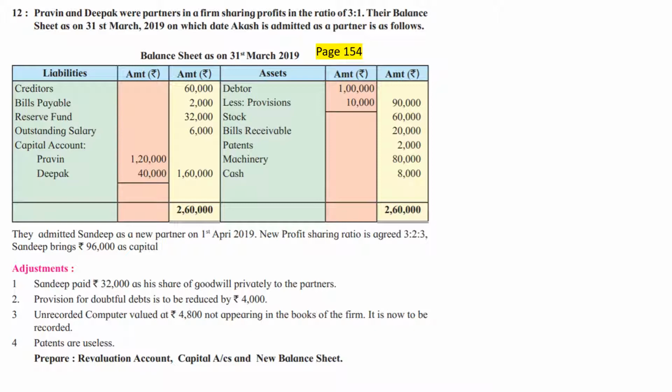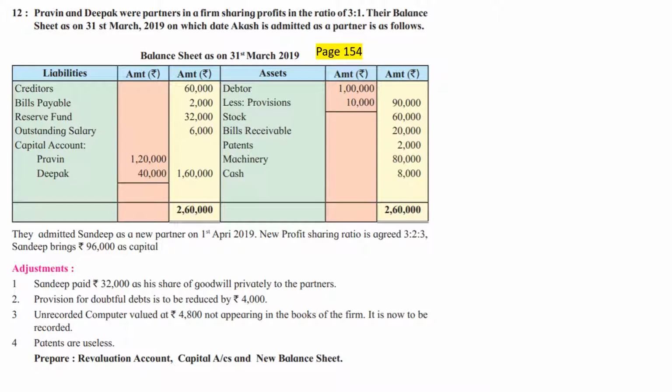They admitted Sandeep as a new partner on 1st April 2019, and the new profit sharing ratio is agreed as 3:2:3. So this is the second case. If you remember different lectures which we have considered, first 4 lectures, in which there is one lecture for calculation of ratios. In calculation of ratios I have taught you 4 different methods. This is the second method, when the old ratio is given 3:1 and the new ratio is given 3:2:3.